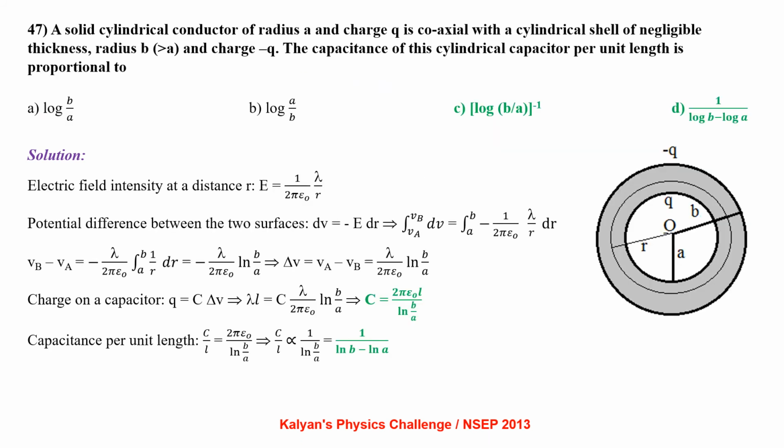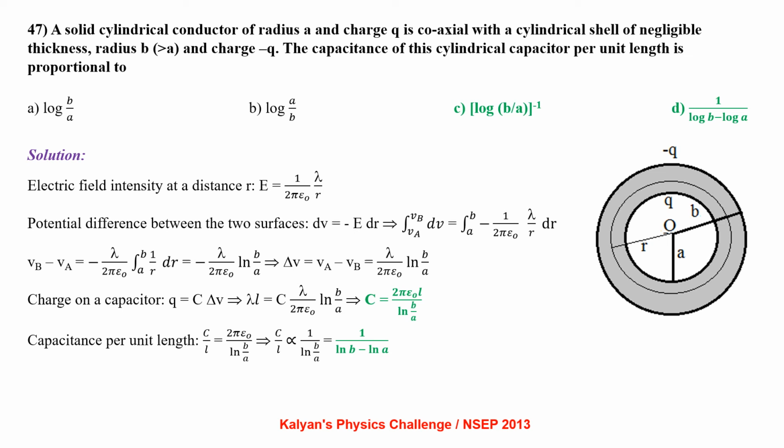A solid cylindrical conductor of radius a and charge Q is coaxial with a cylindrical shell of negligible thickness, radius b, which is greater than a, and a charge minus Q. The capacitance of this cylindrical capacitor per unit length is proportional to what? Electric field intensity at a distance r, E equals 1 by 2 pi epsilon naught lambda by r.